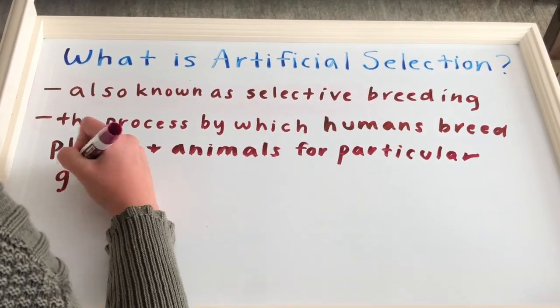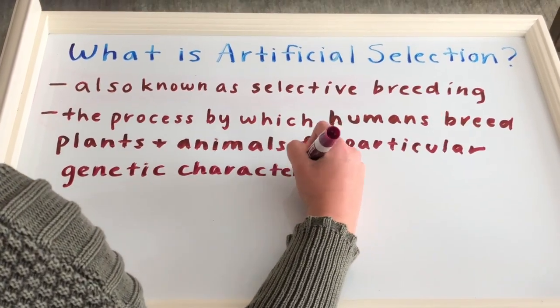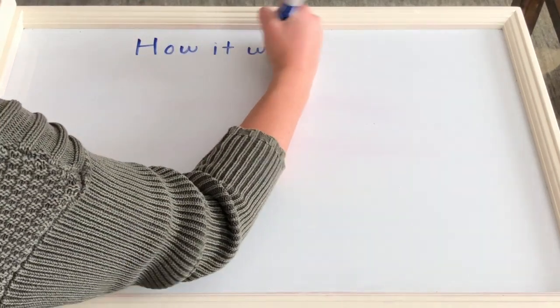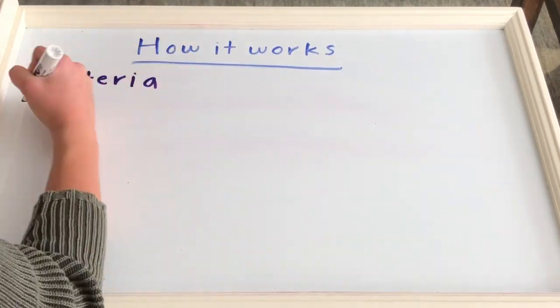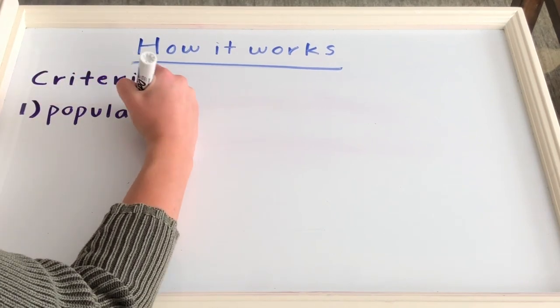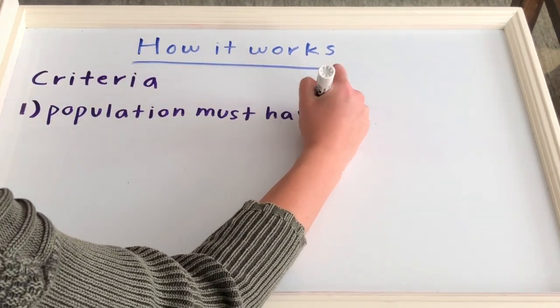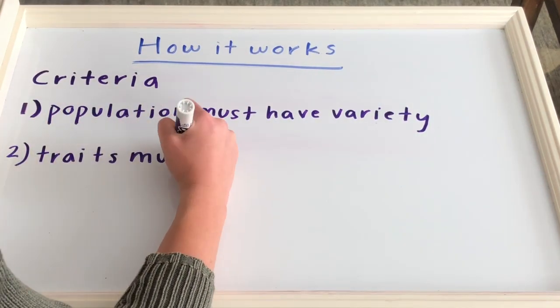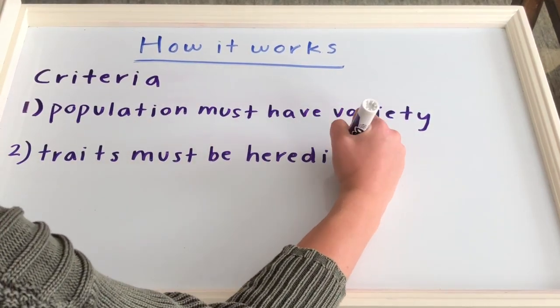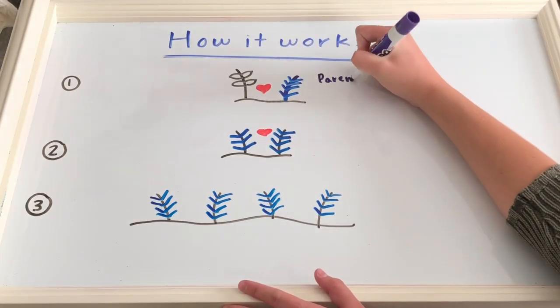In addition to mutations, evolution, and adaptations, artificial selection is another contribution to variation. In order for artificial selection to occur within a population, two criteria must be met. First, the population must exhibit variation, or differences between organisms of the same species. Secondly, the desired traits must be heritable, meaning that the traits can be passed down from parent to offspring.